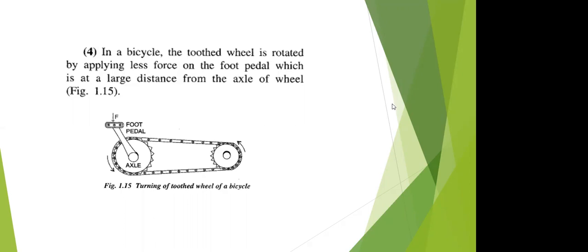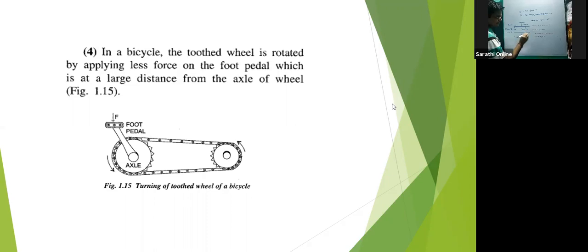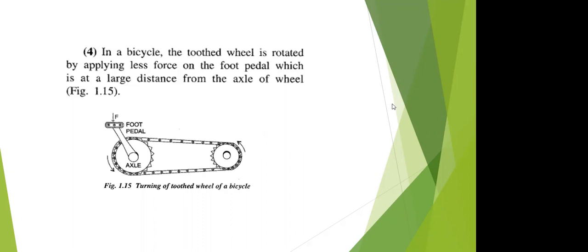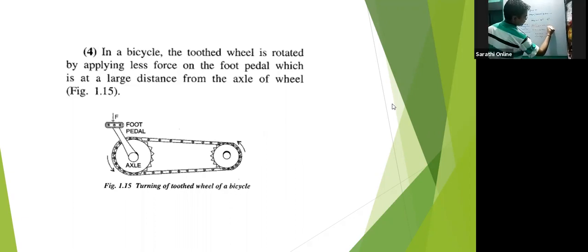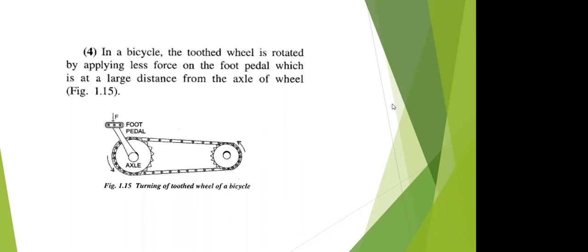Okay, fine. Now my question is that we are calculating this anti-clockwise movement. Right? Yes, sir. Why is it 50 centimeter? Force is here.